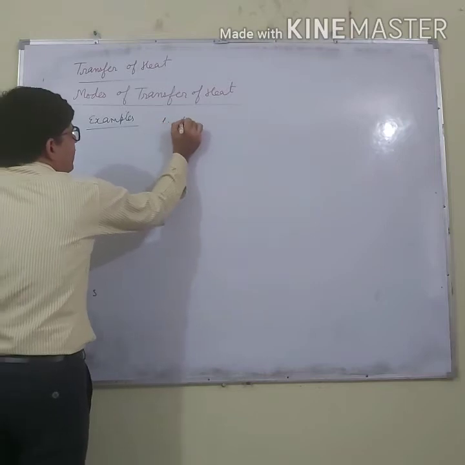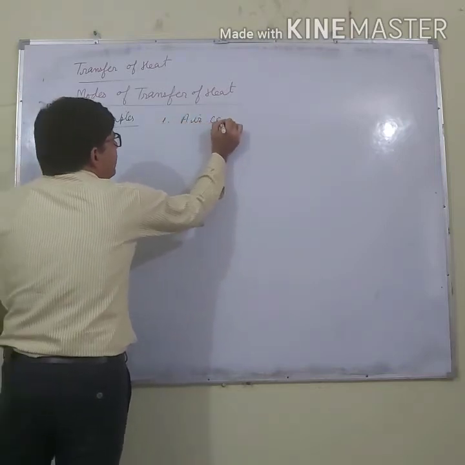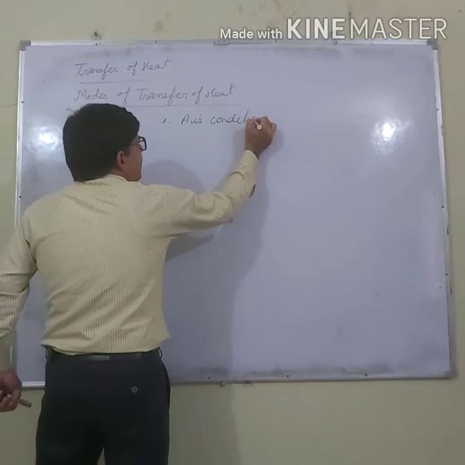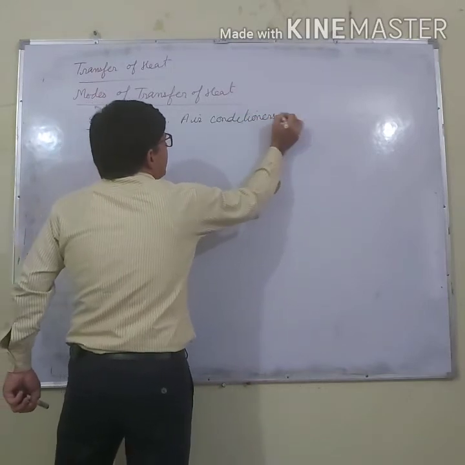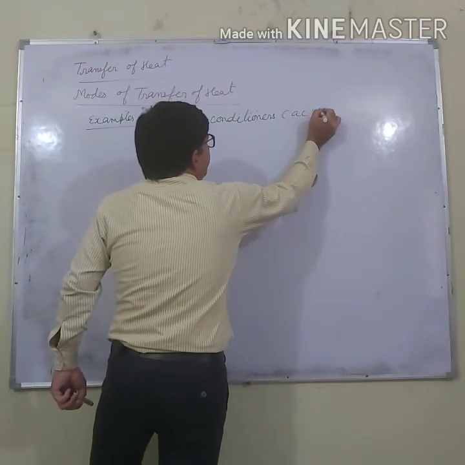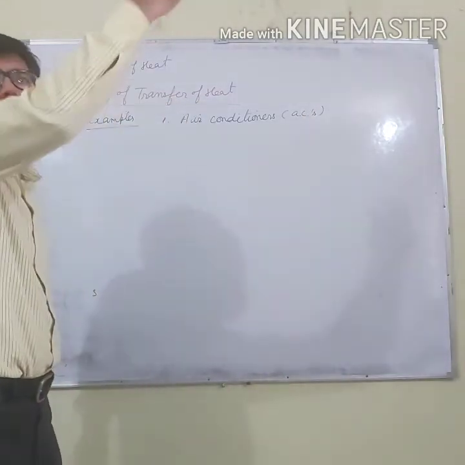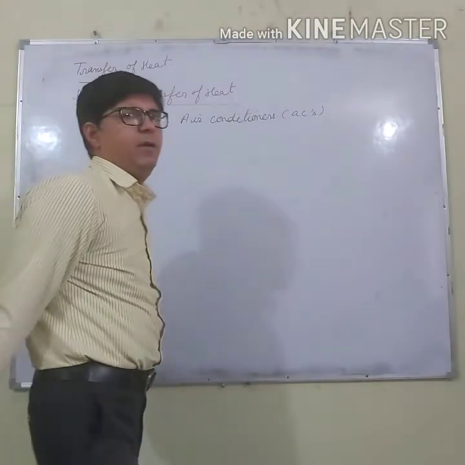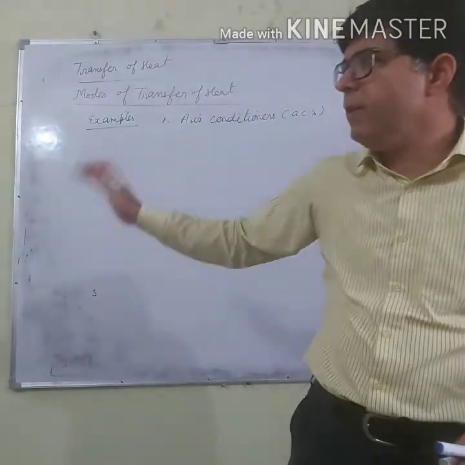First example is air conditioners, that is the ACs. Air conditioners or ACs are installed near the ceiling. Why are they not installed at the bottom?